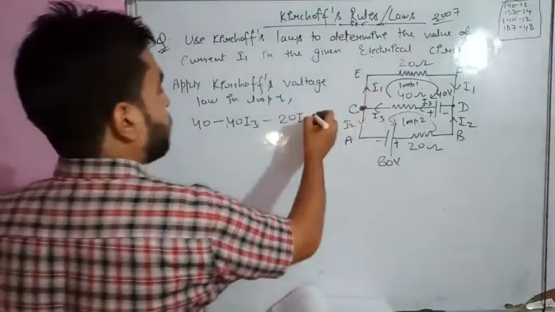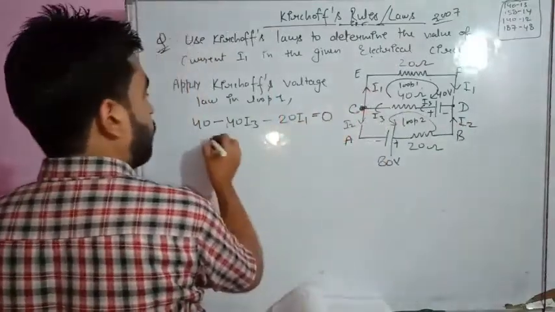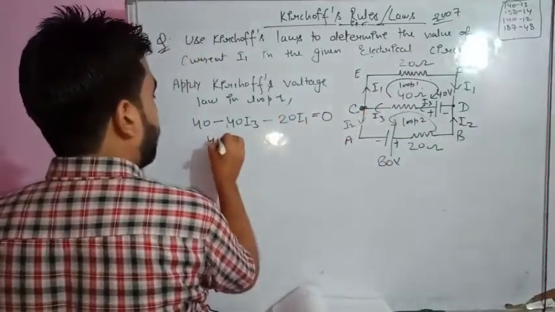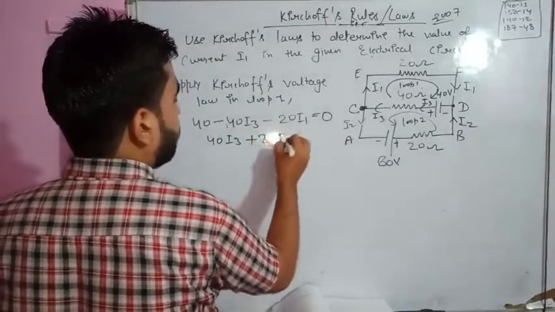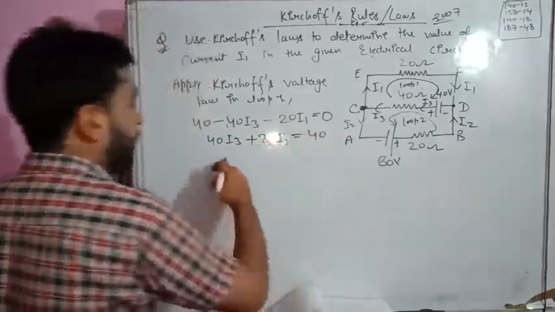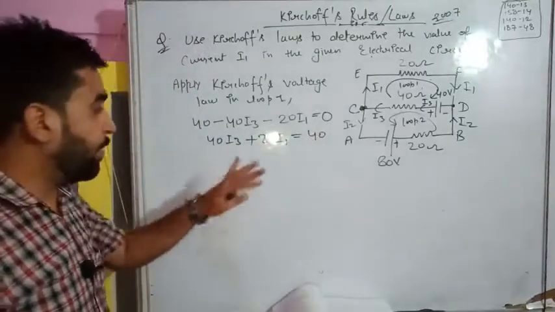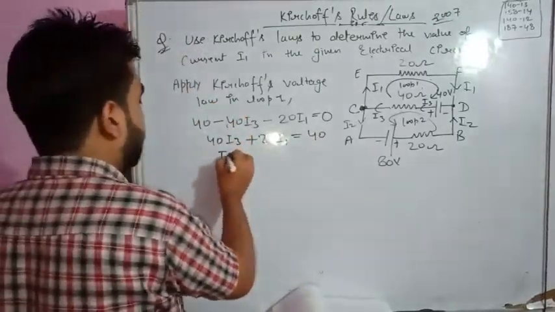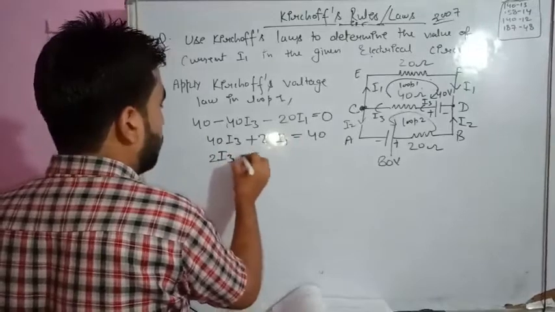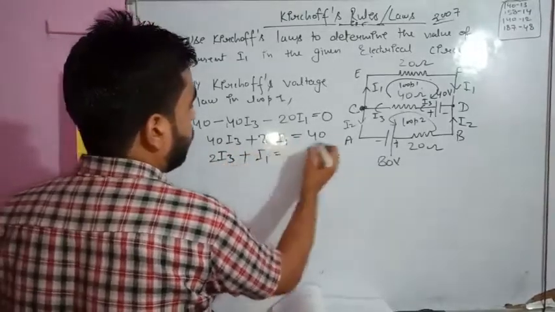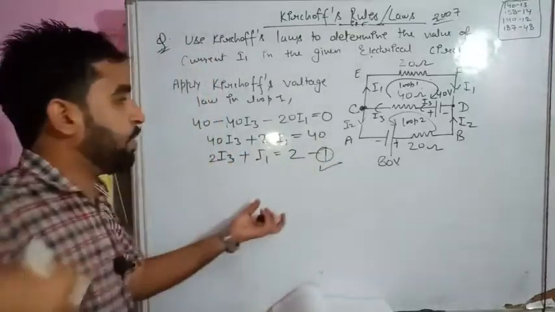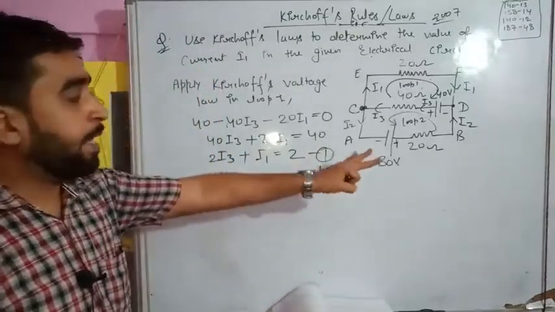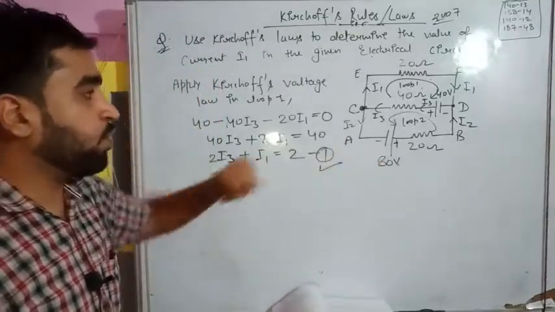There are two elements only, equal to 0. So the equation is formed already. 40 I3 will be positive and 20 I1 also will be positive, shifted to the other side, equal to 40. Divide this whole equation by 20. So this equation will become 2 I3 plus I1 is equal to 40 divided by 20, that will be 2. So the first equation is formed due to loop 1, and now form another equation due to loop 2.